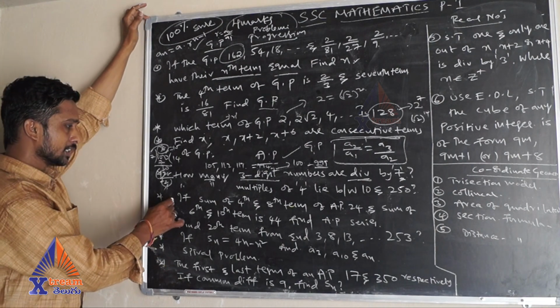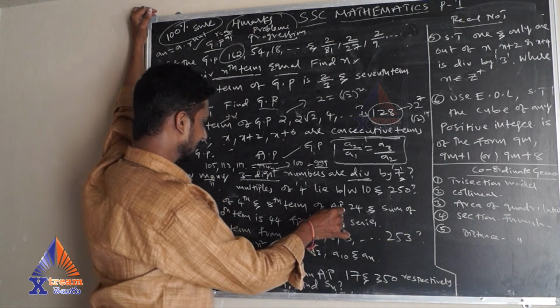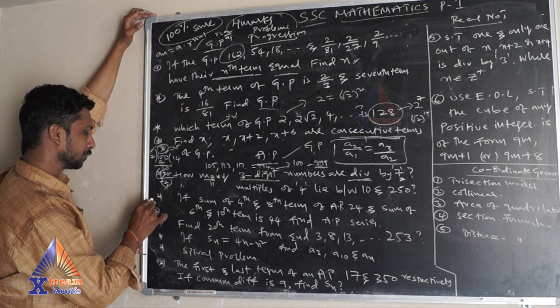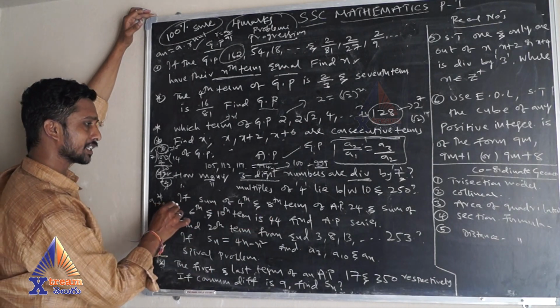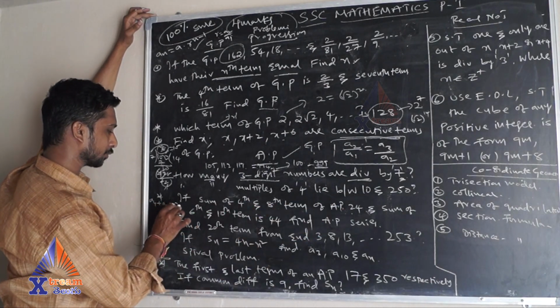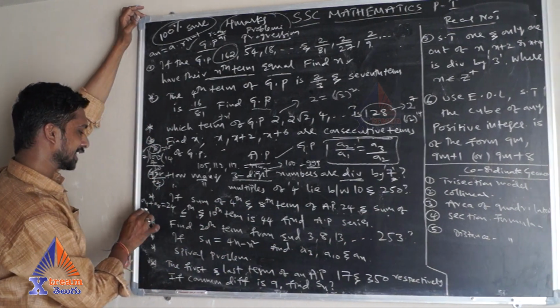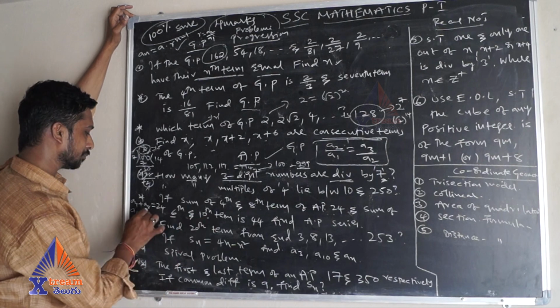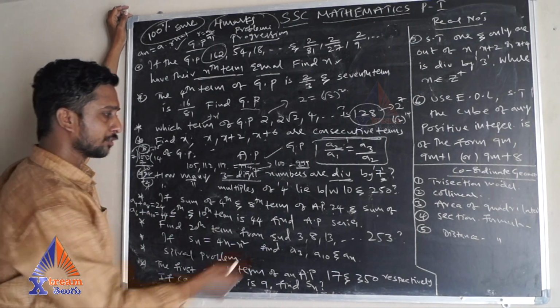Next, sum of 4th term and 8th term of AP. That means A4 plus A8, sum is how much? 24. And the other condition is what? Sum of 6th term, that is A6 plus 10th term, A10, sum is 44. Next, find the AP series.